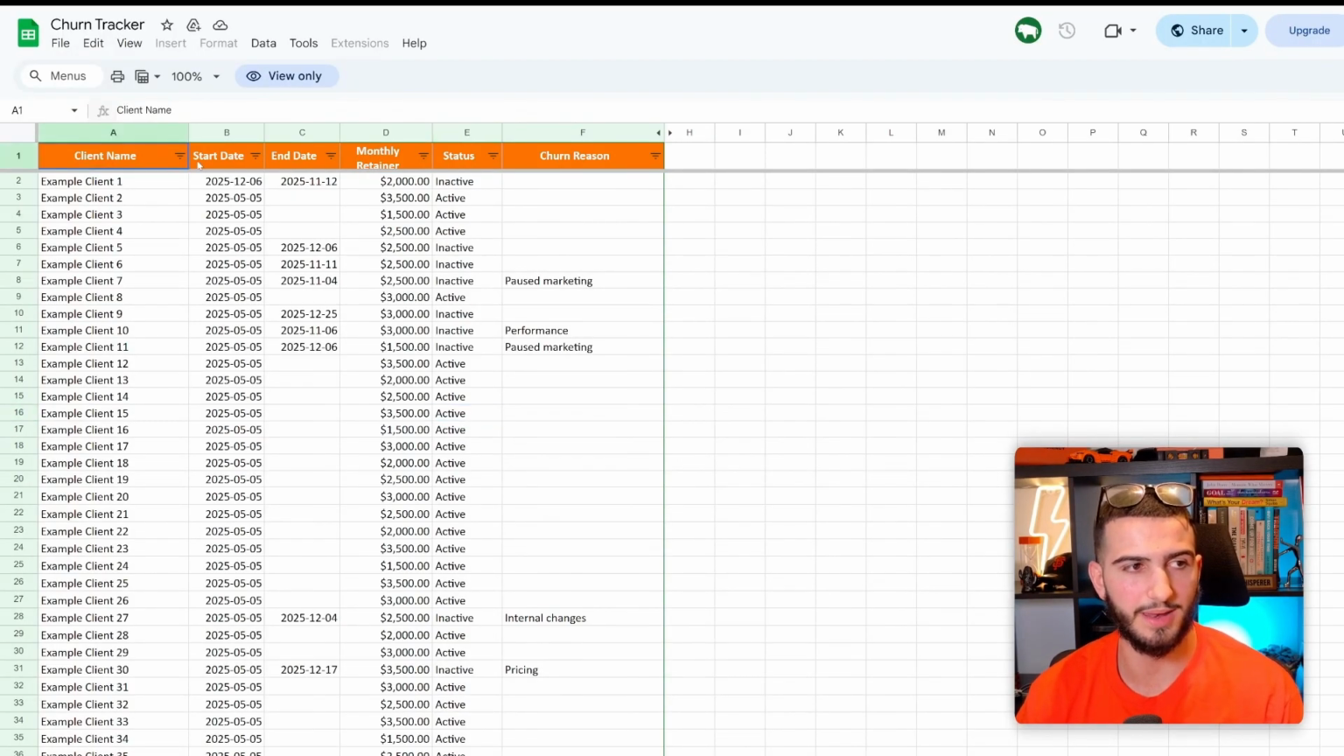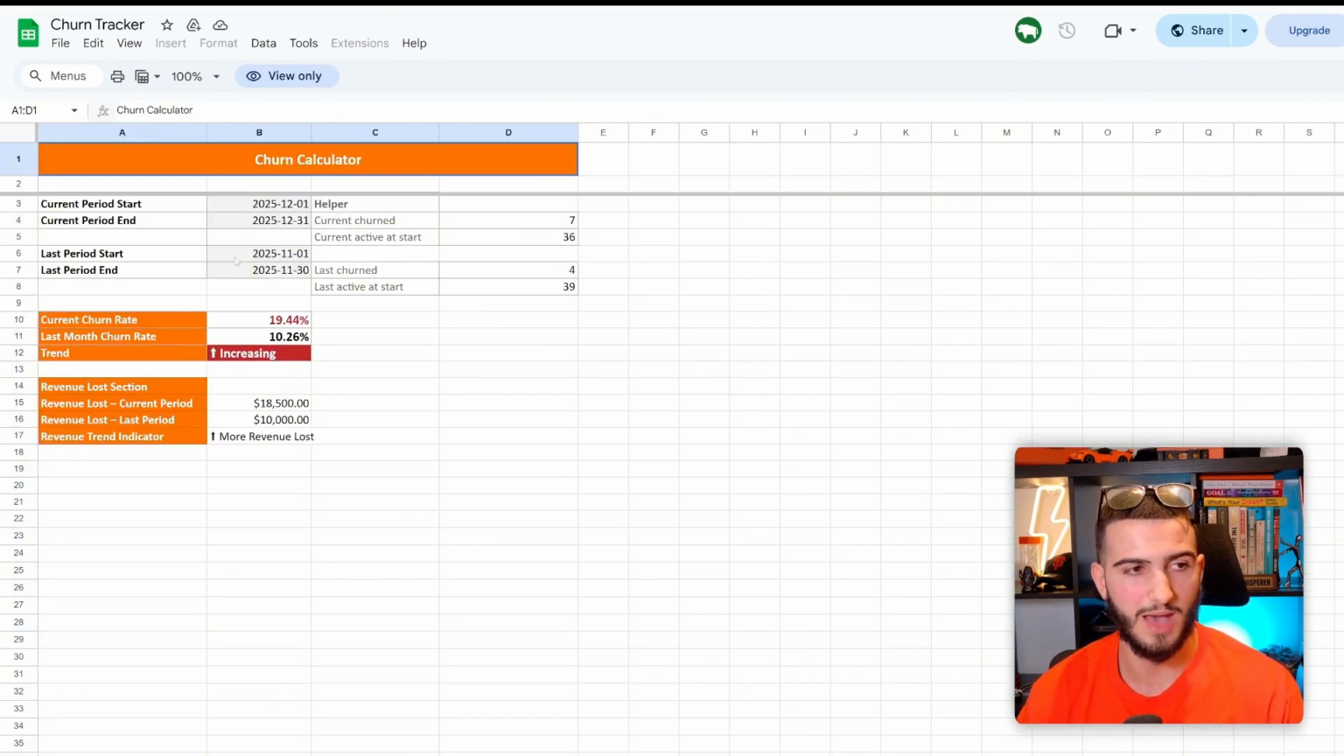As you can see, we've got the client name, start date, end date, monthly retainer, status, and the actual churn reason. Now from this, if you update this on a regular basis, it will give you an idea of what your churn rate is on a month-by-month basis. So if you go over here, I've got this churn calculator tab, and it tells me my current churn rate, so in this case December, and the actual churn rate in November. And then from that, you can compare it.